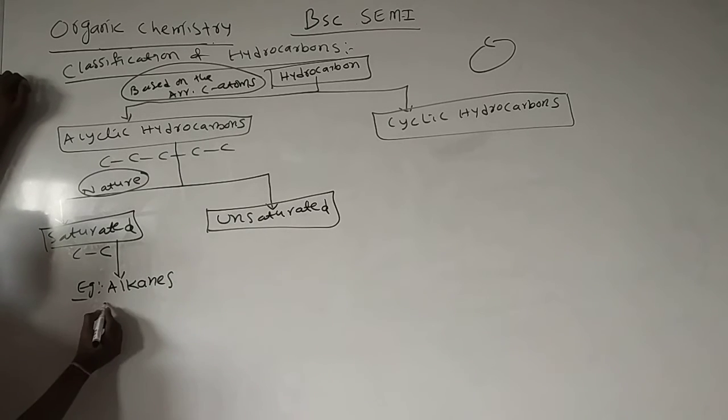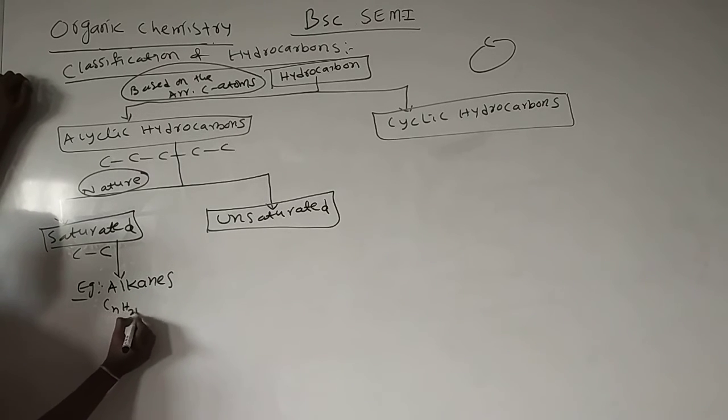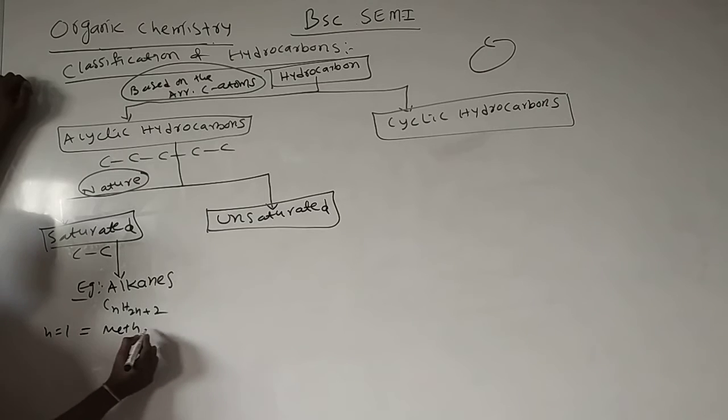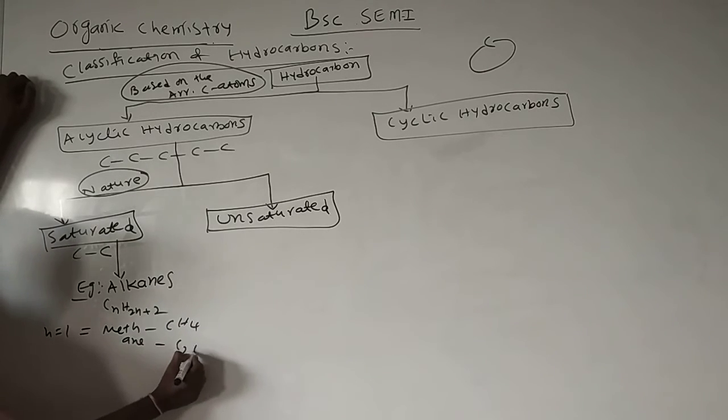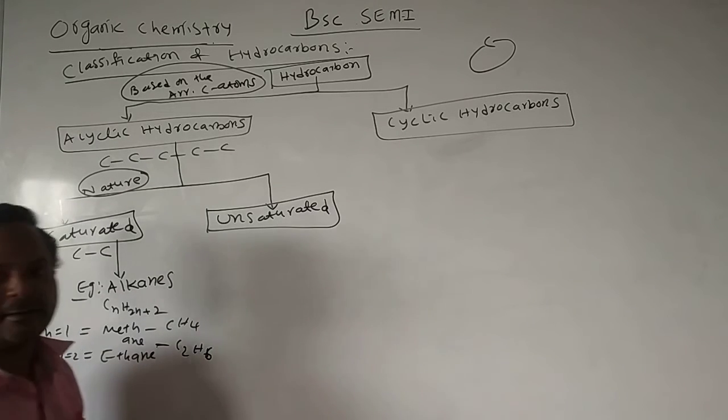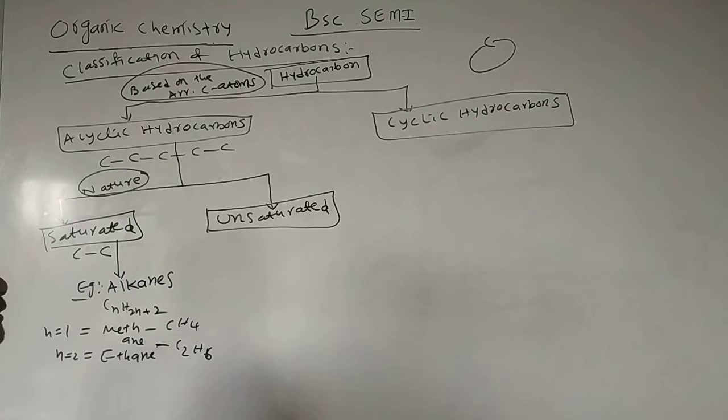The general formula of alkane is CnH2n+2. Example, methane. If n is equal to 1, the formula is CH4, methane; n is equal to 2, C2H6, ethane, propane, butane, pentane, hexane, heptane, octane, nonane, decane, like that.